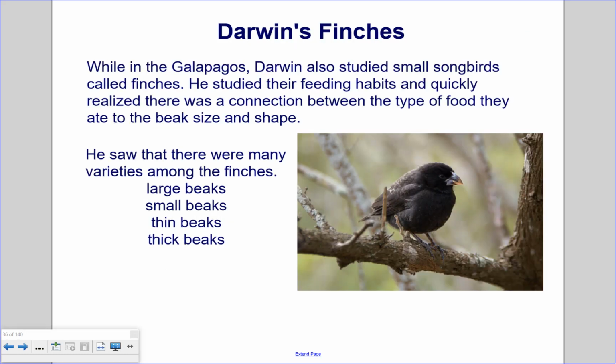Darwin's finches. While in the Galapagos, Darwin also studied small songbirds called finches. He studied their feeding habits and quickly realized there was a connection between the type of food they ate to the beak size and shape. So beaks, very important to birds because they don't have hands like we do, so they need the beak to obtain food and also handle it. He saw that there were many varieties among the finches. Some had large beaks, small beaks, thin beaks, and thick beaks.